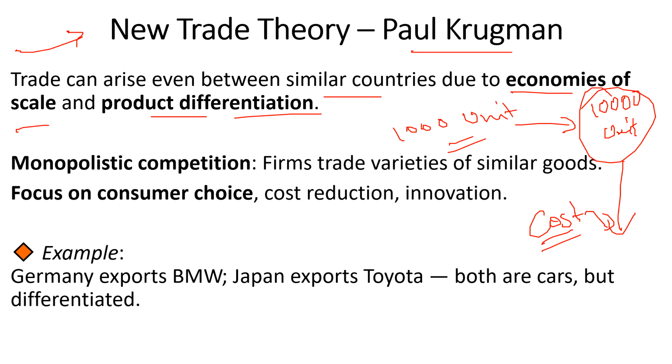Then we have product differentiation, right? Even if two countries produce similar goods like cars, for example, consumers value variety. They need variety. They love varieties. Understanding? So different versions of the same product will be traded internationally, and this will lead to more choices for the consumers. The best example we have here: Germany exports BMW, Japan exports Toyota, but the demand for both cars is increasing.